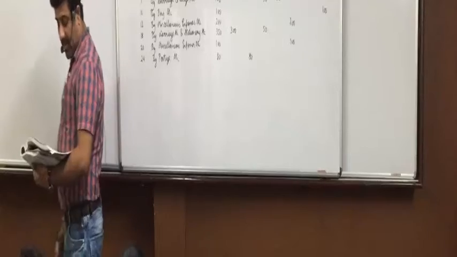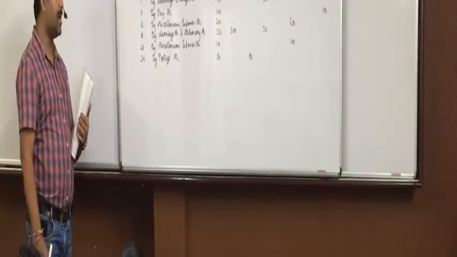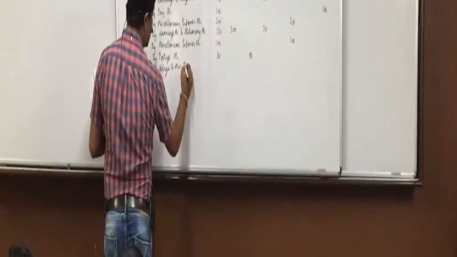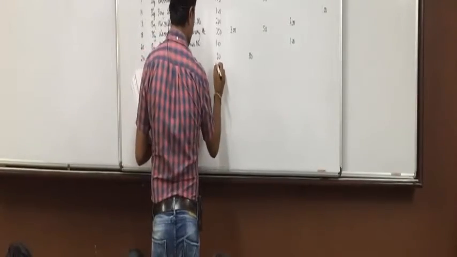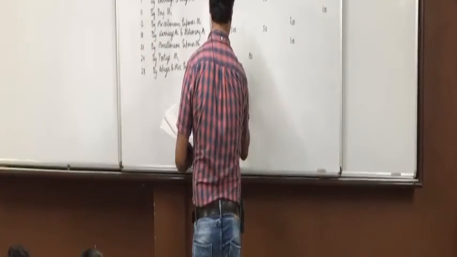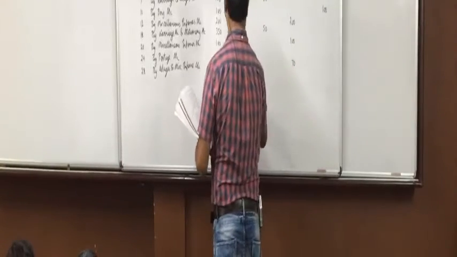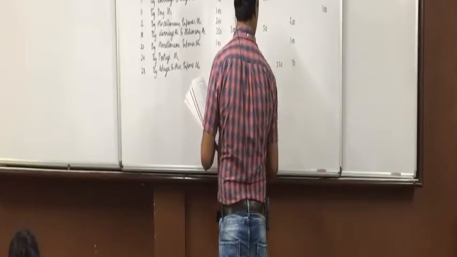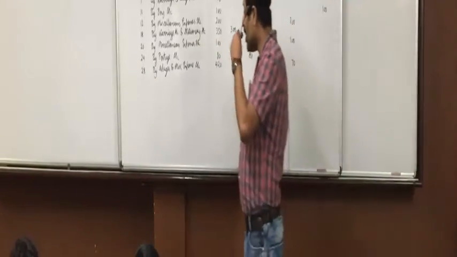And the last one, 350 for wages and 70 for miscellaneous expenses are paid, so by wages and miscellaneous expense account, total 420, wages 350 and miscellaneous expense 70. Did all of you understand this? Anyone having any doubt in this?